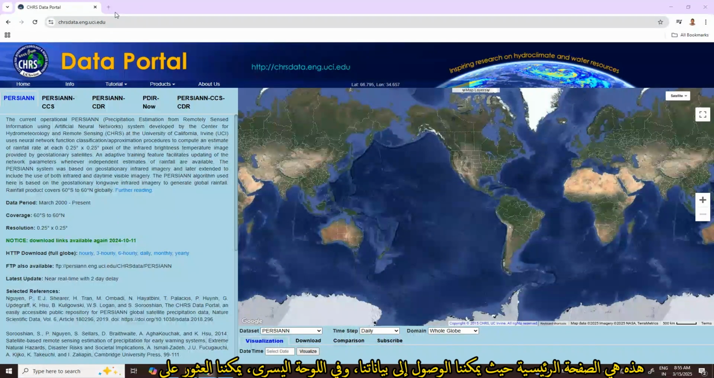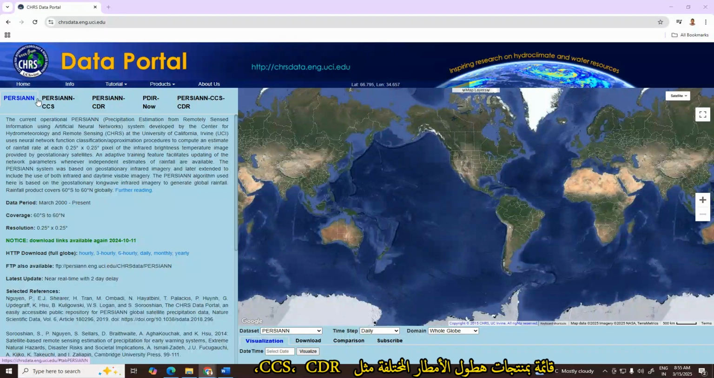This is the home page where we can access our data, and at the left panel we can find a list of different precipitation products like PERSIANN-CCS, PERSIANN-CDR, and all are updated versions of the PERSIANN, and each product provides detailed information about its data resolution and source. And at the right panel we have an interactive map and download option for different data.